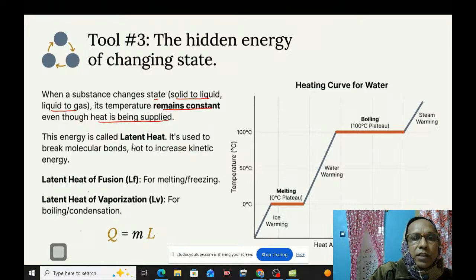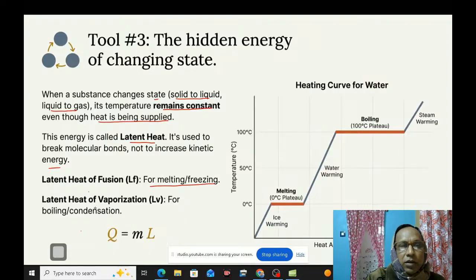This energy is called latent heat. It's used to break molecular bonds, not to increase kinetic energy. There are two types of latent heat. One is latent heat of fusion for melting or freezing, and latent heat of vaporization for boiling or condensation. The formula for that is Q equal to mL. Q is quantity of heat, m is the mass, L is the latent heat.